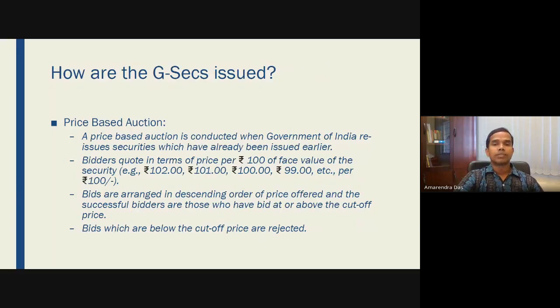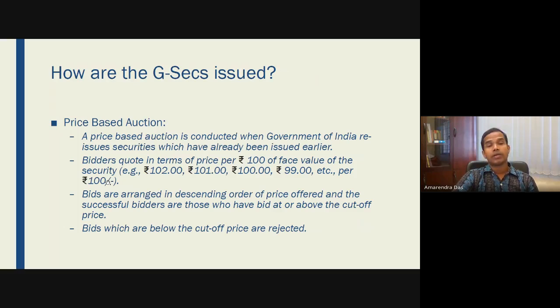Now coming to price based auction, these are done in descending order. Bidders will have to quote the price for 100 rupees of face value of the security, like 101, 100 rupees, 99 rupees for 100 rupees.